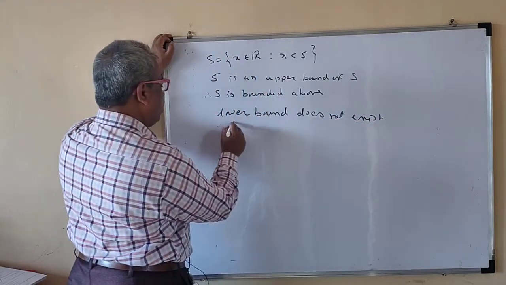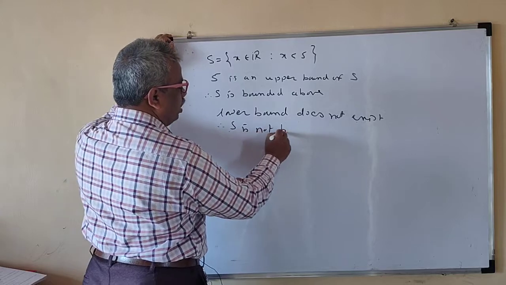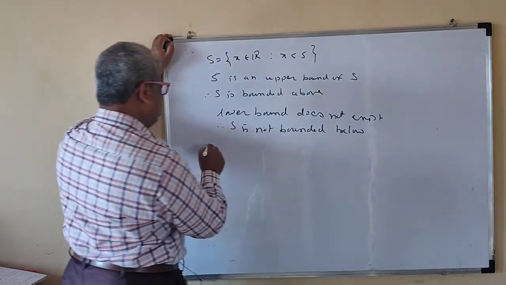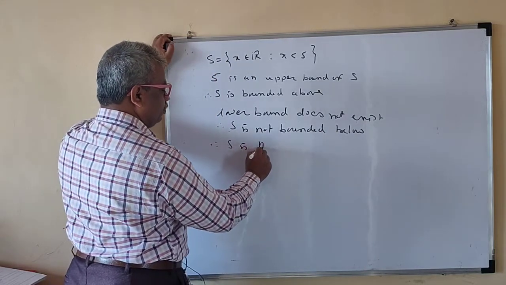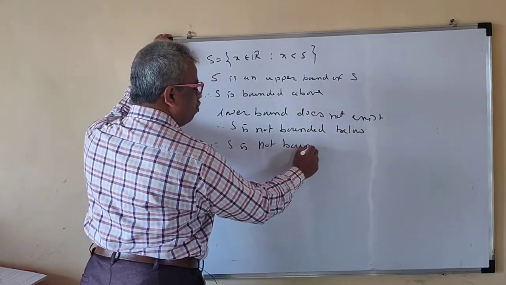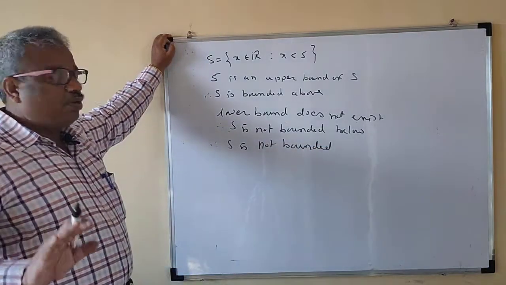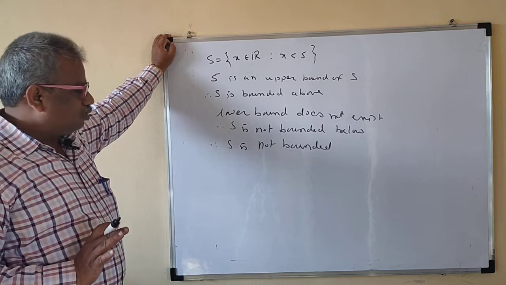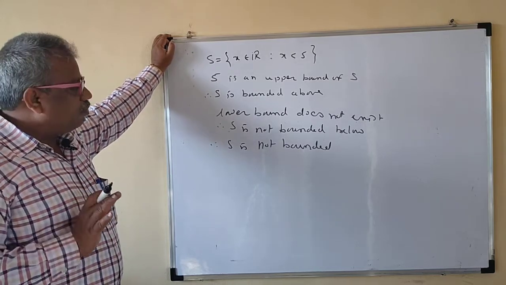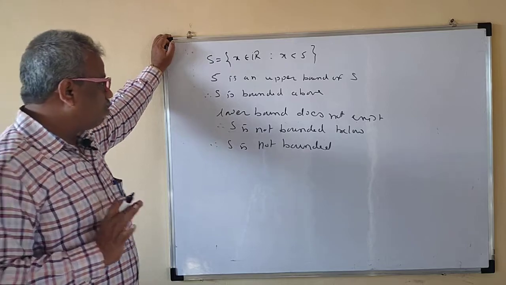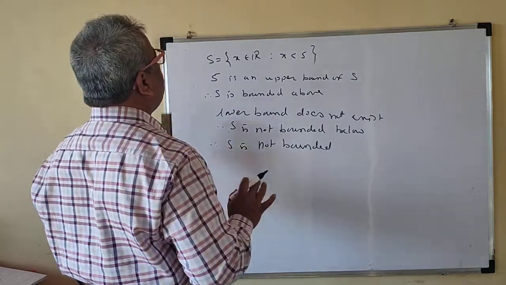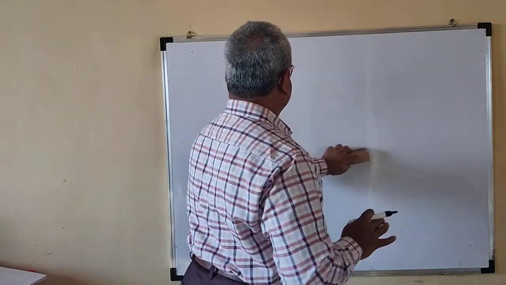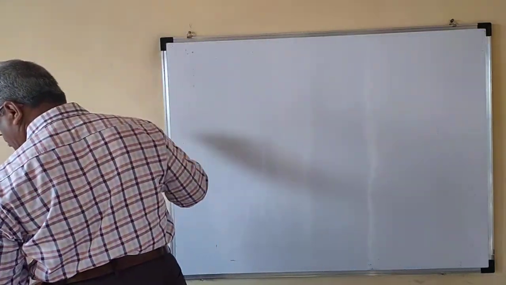Therefore S is not bounded below. It is bounded above but not bounded below. So S is not bounded. When we say that it is a bounded set, it must be bounded below as well as bounded above. This S is bounded above but not bounded below, so therefore it is not bounded. Now next we will see an example.